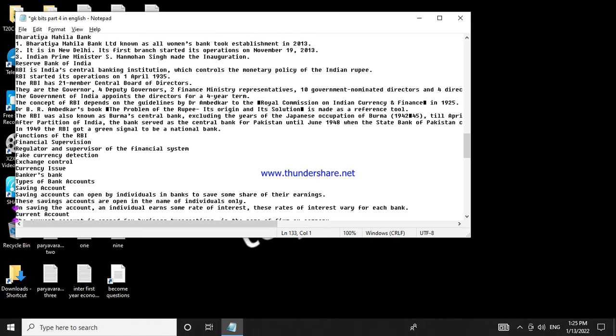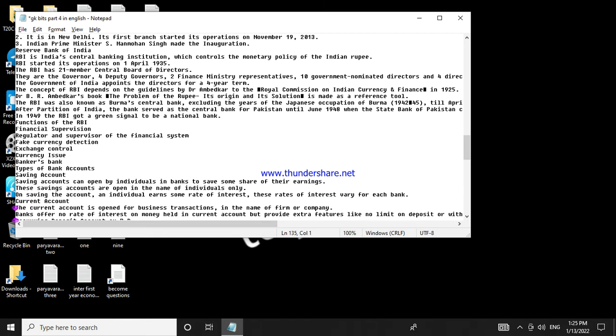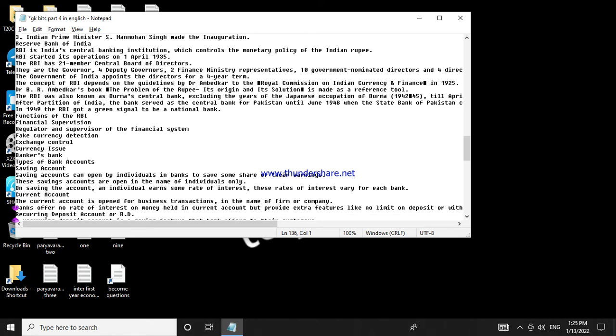Current account. The current account is opened for business transactions in the name of a firm or company. Banks offer no rate of interest on money held in a current account but provide extra features like no limit on deposit or withdrawal.